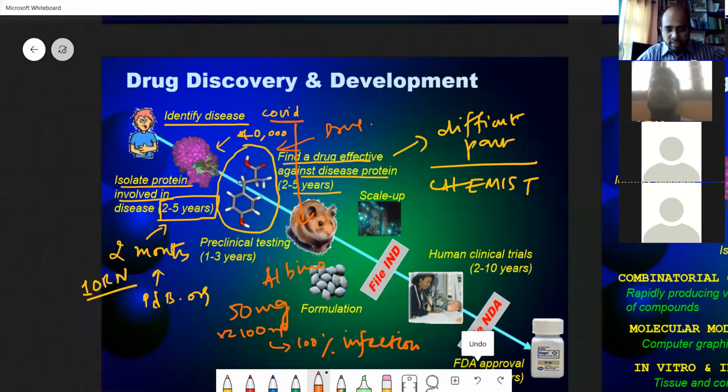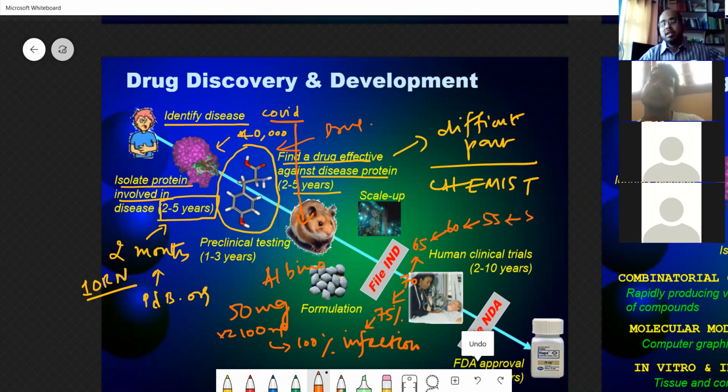After you give the drug, the infection is reduced to about 75%, then 70%, 65%, 60%, 55%, then 50%. When you find the infection in the mice has been reduced by about 50%, you call this the inhibitive concentration.